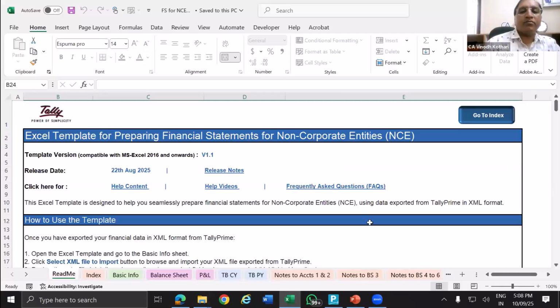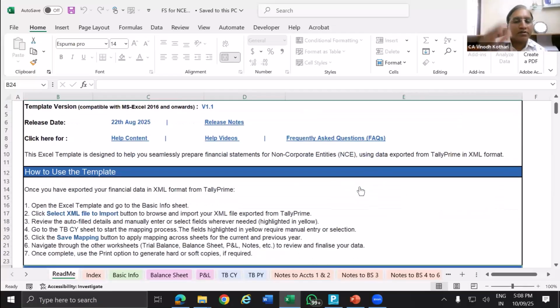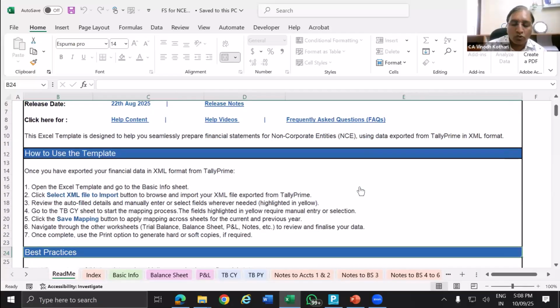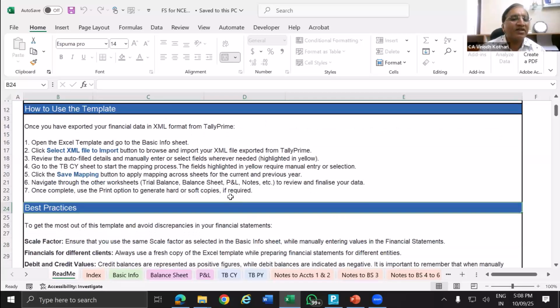So this is the template. I have already said that various versions of this template are being updated. So this version is V1.1. Release date is 26. All those details are there. If you want help content, simple videos are available. Just click on this and you will get the simple videos. Then frequently asked questions, and they will tell you what the steps are, how to go through this in case, after viewing this video, somewhere in this session you have got stuck, how to do it. Then a lot of material is available here.